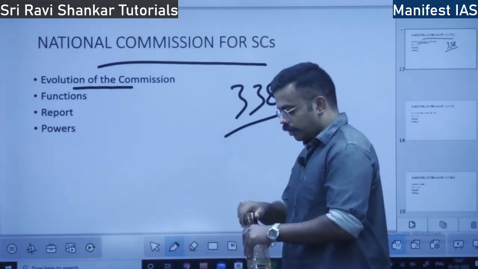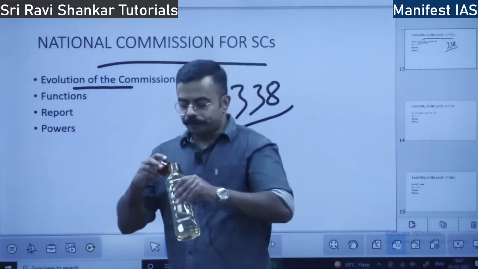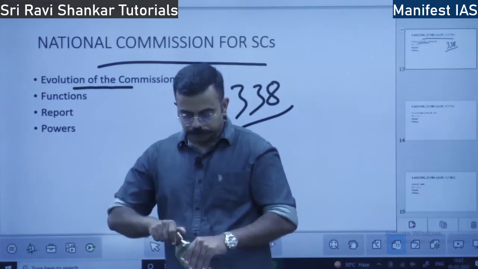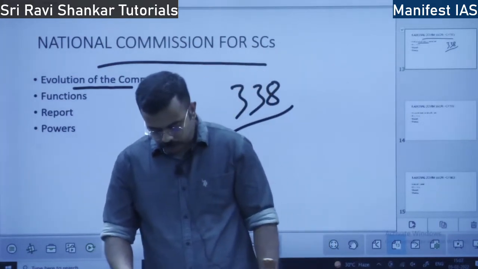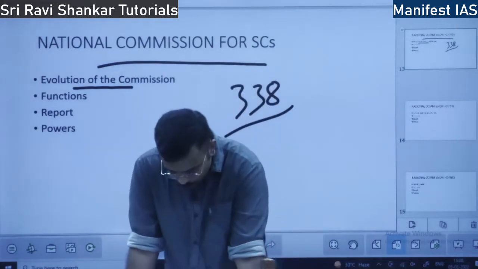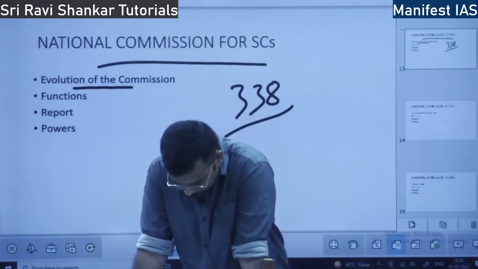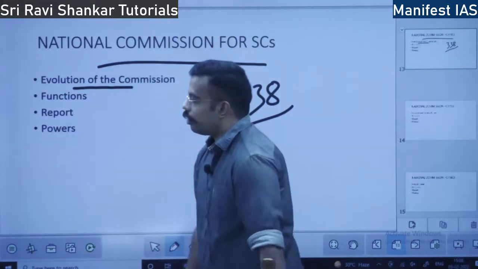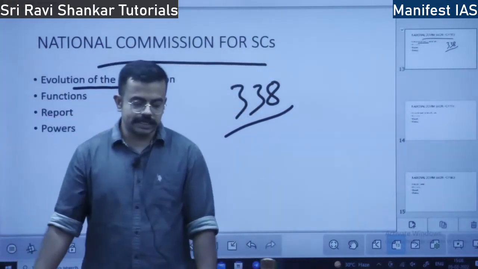Earlier there was a special officer for SCs. A special officer for Scheduled Castes and Scheduled Tribes to investigate all the matters related to SCs and STs.